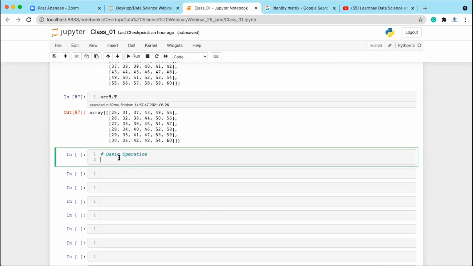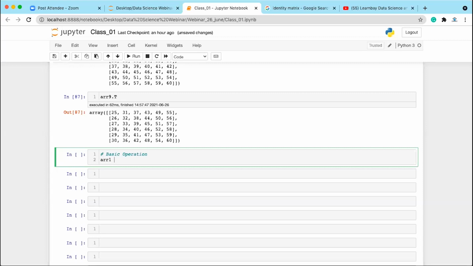Next we are going to start with some basic operations. Let's see what basic operations we can perform. Basic operations mean mathematical operations or comparison operations, and then we will see the dot product or the vector product on the array. Then we will perform some unary operations, like finding the maximum or minimum values along the rows and along the columns, and then we'll come to the indexing and slicing operations.